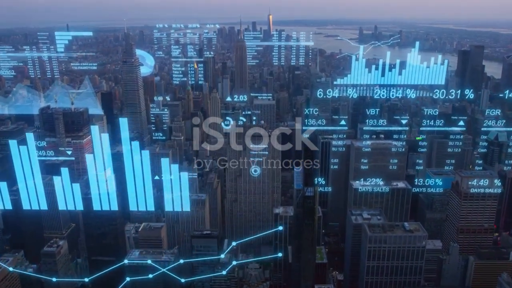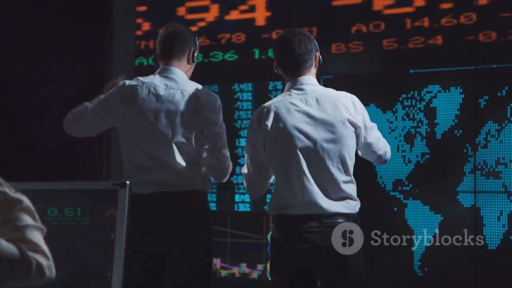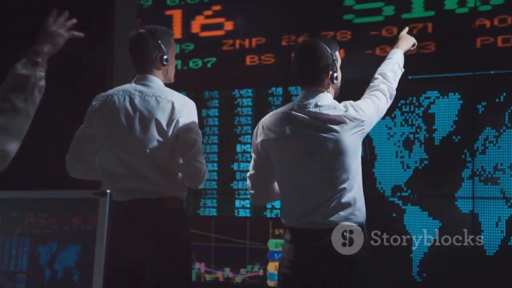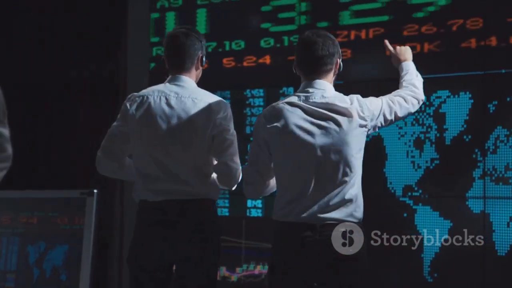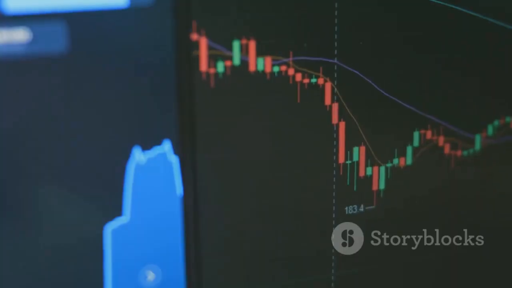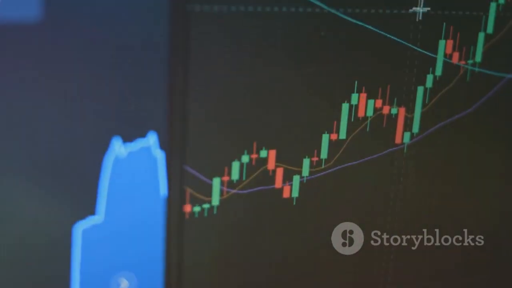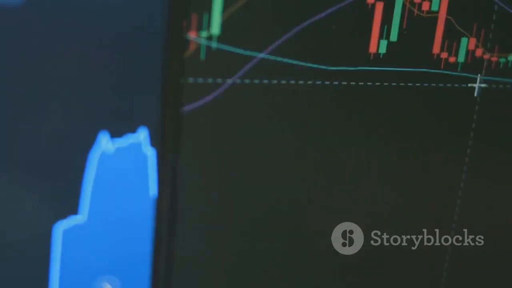Riding the wave of innovation: technology and sectoral funds in 2025. As we stand on the cusp of 2025, the global economy is undergoing a profound transformation, driven by rapid technological advancements. Technology stands poised for remarkable growth, presenting compelling opportunities for discerning investors.